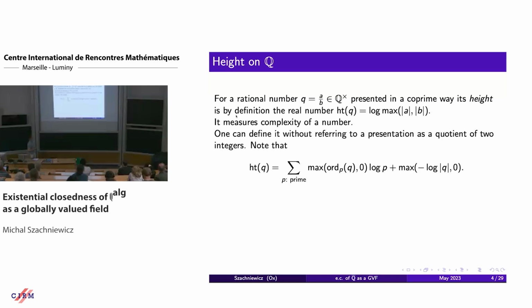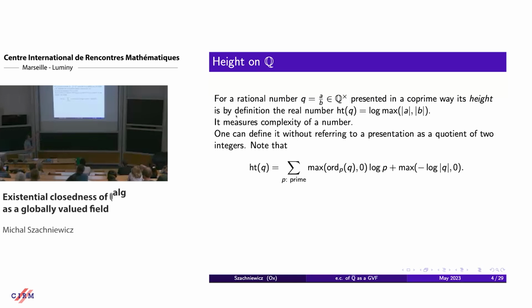And one can write it in a simpler way without referring to a presentation as a quotient of two coprime integers. So this is the formula, and the idea is that we can take different p-adic valuations in the sum weighted by logarithms of p.